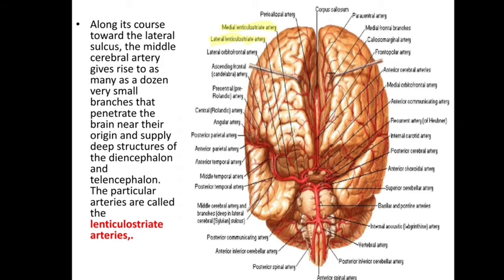Along its course towards the lateral sulcus, the middle cerebral artery gives rise to as many as a dozen very small branches that penetrate the brain near their origin and supply deep structures of the diencephalon and telencephalon. These particular arteries are called the lenticulostriate arteries. This is the middle cerebral artery, and this is a lenticulostriate artery.